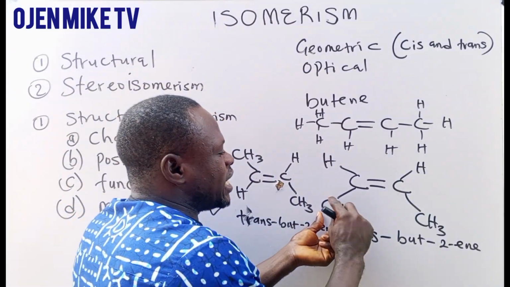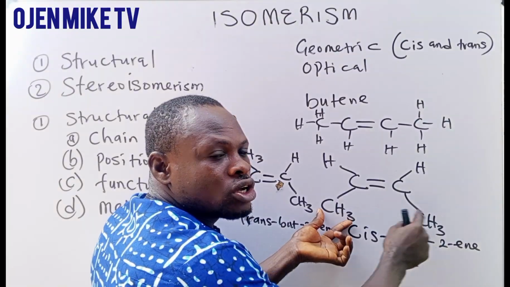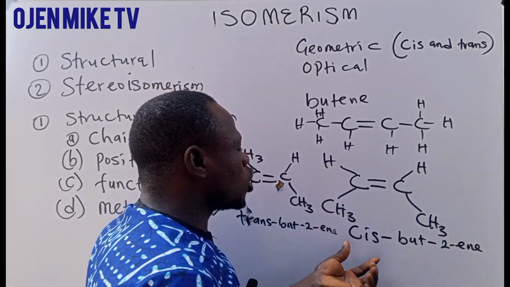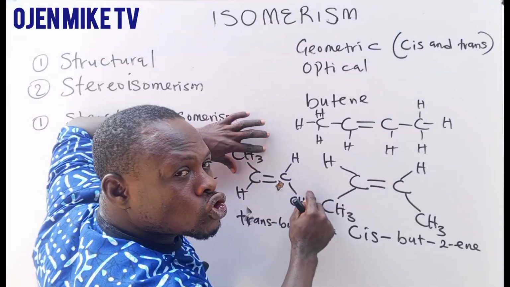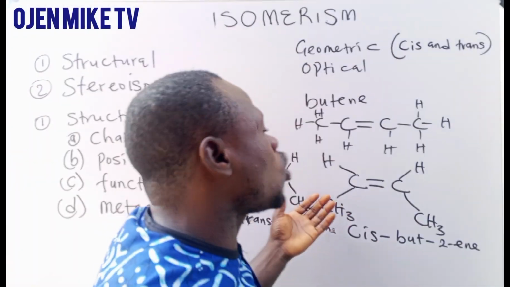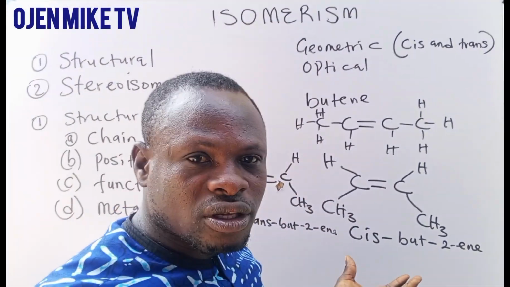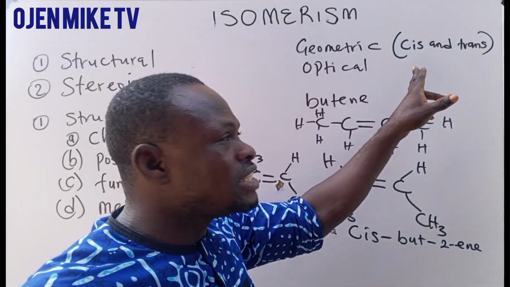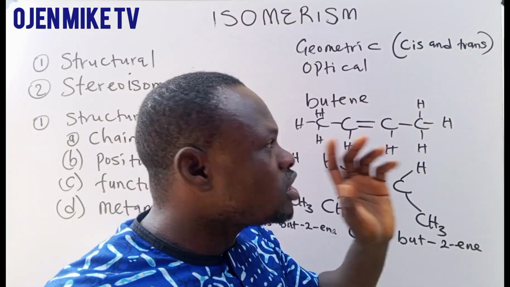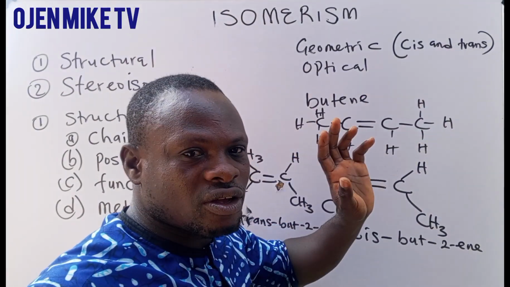Look at here, they are arranged in the same direction, so we call it cis. But here they are arranged in opposite directions, so it's called trans. Do you get that? So this type of isomerism is called geometric isomerism, common in cis and trans. Are you following?